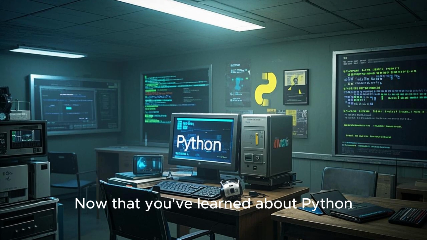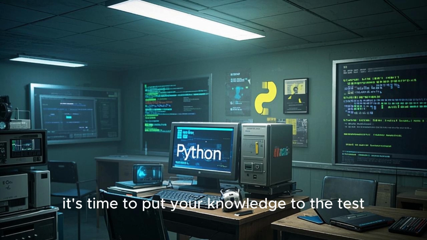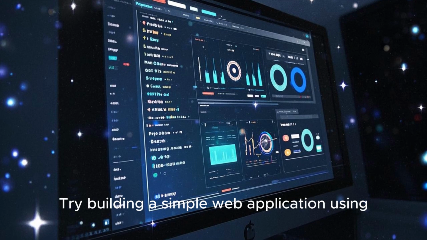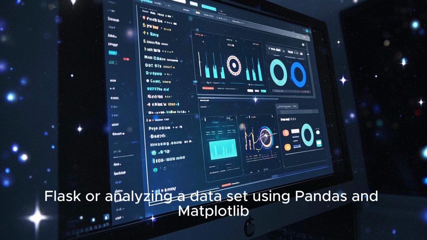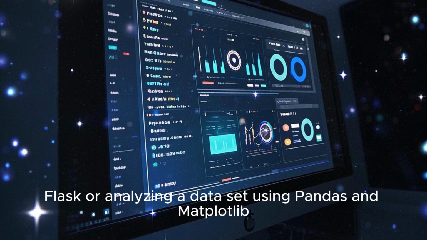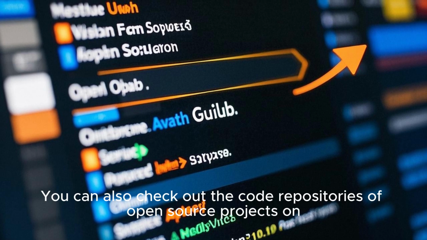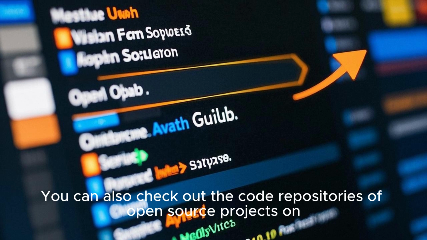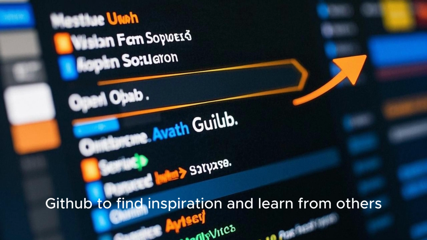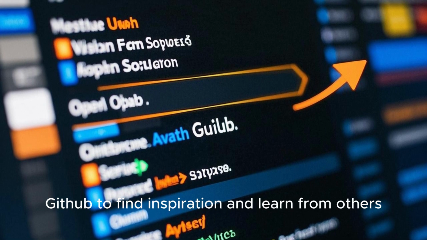Now that you've learned about Python, it's time to put your knowledge to the test. Try building a simple web application using Flask or analyzing a dataset using Pandas and Matplotlib. You can also check out the code repositories of open-source projects on GitHub to find inspiration and learn from others.